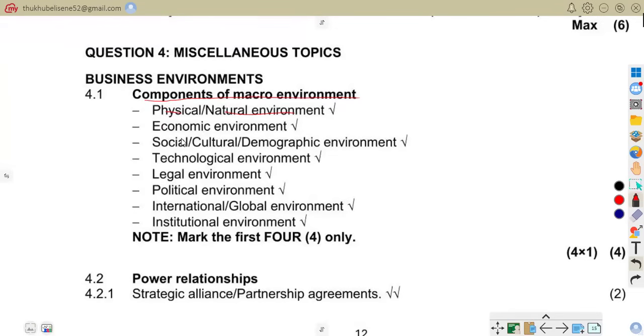Economic environment: here we are talking about economic conditions influencing business, such as inflation and interest rates. Then the social, cultural, and demographic environment: here we're talking about people's lifestyle and population trends, for example fashion trends and population growth. Technological environment: technology changes business operations, for example online shopping and automated machinery.